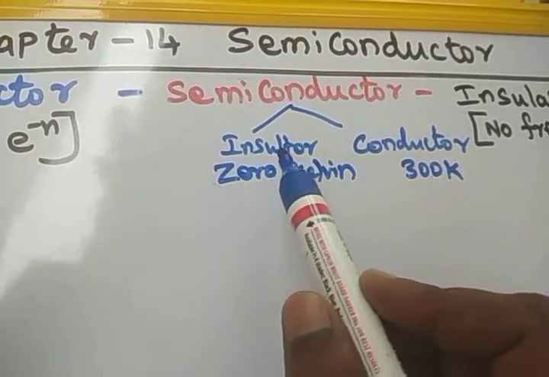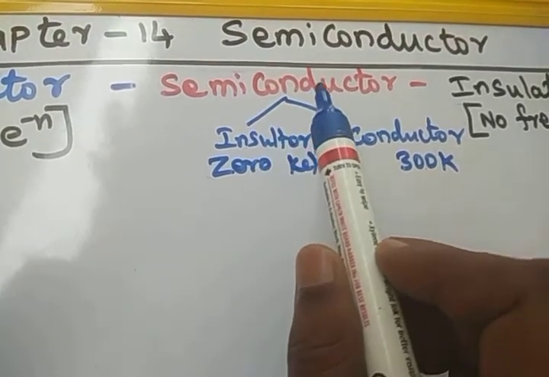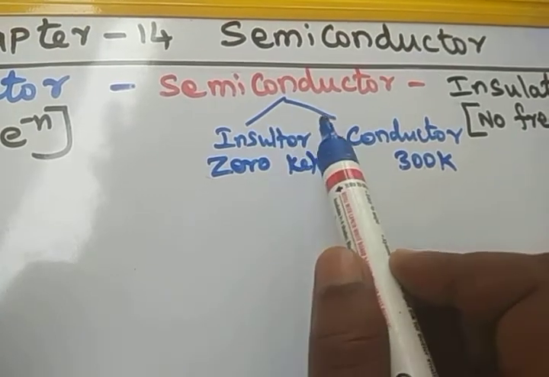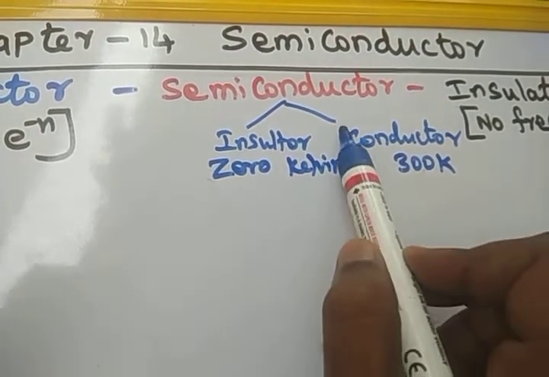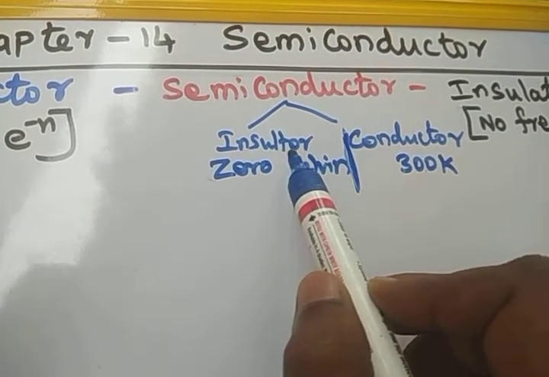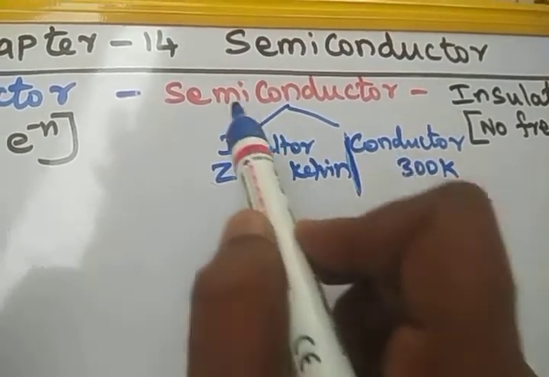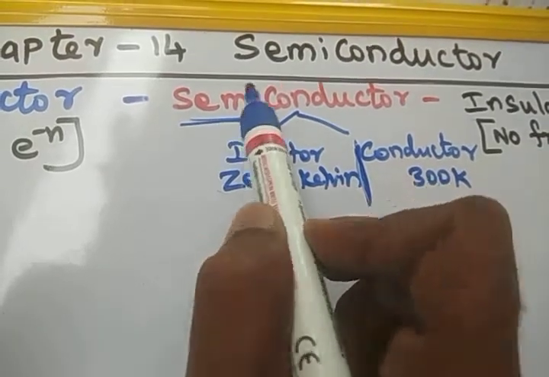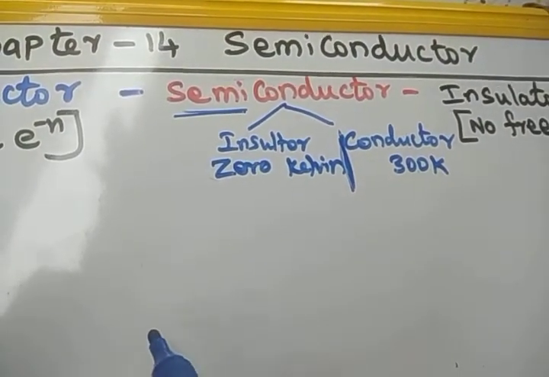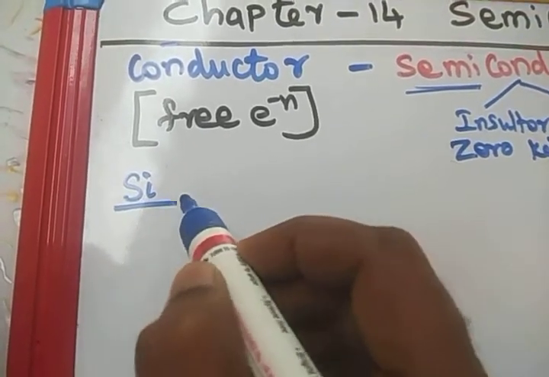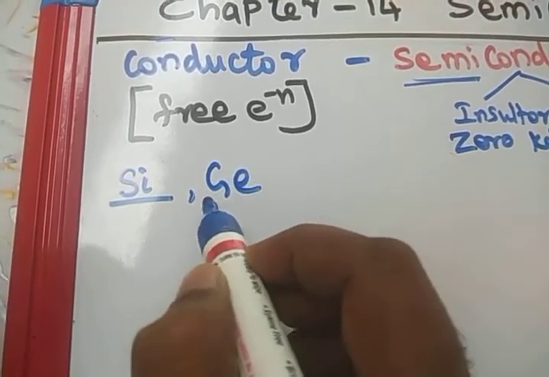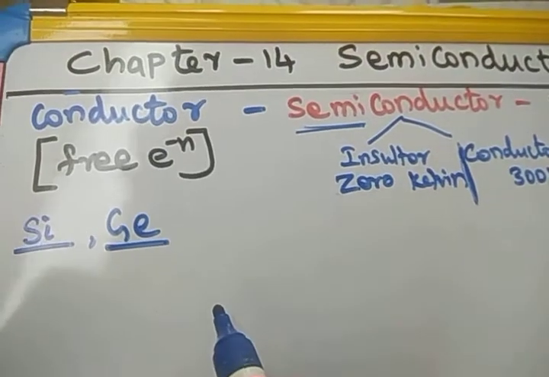So we can define that the conductivity of the semiconductor is higher than the insulator but less than the conductor. It lies in between these two. Partially insulator, partially conductor. Thus we can say that it is a semiconductor. I will give one example. Silicon and germanium are examples of semiconductors.